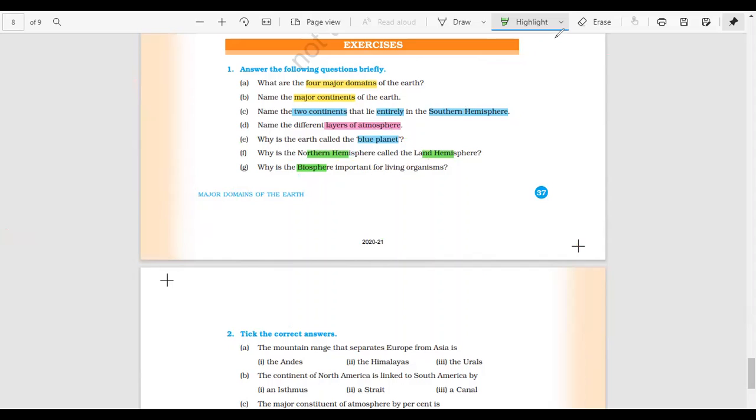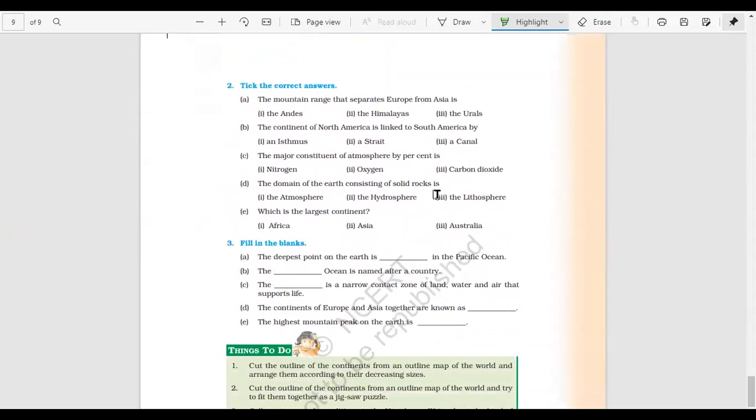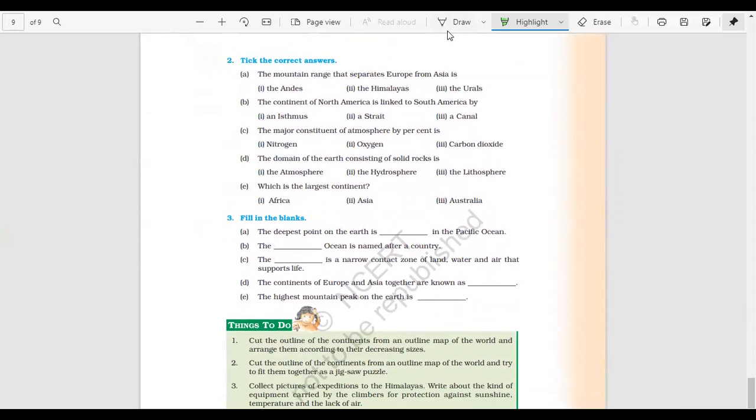Now we will be moving to the next part of this exercise, the MCQ part. What is the first question? Mountain range that separates Europe from Asia, and the options are very easy. Andes mountain is in South America. The Himalayas are in India. And the Urals is the mountain range which separates Europe from Asia. So the correct answer is the Ural mountain.